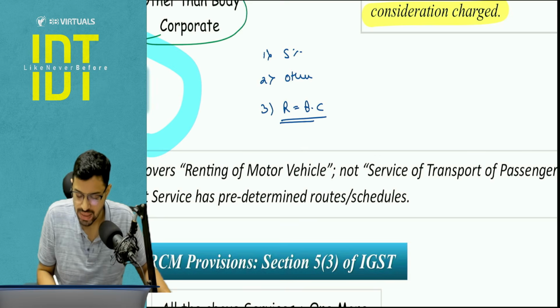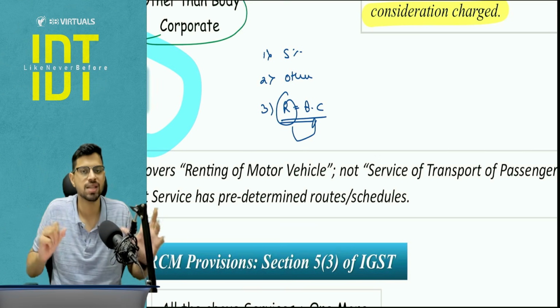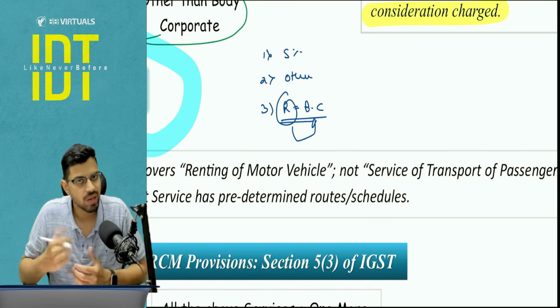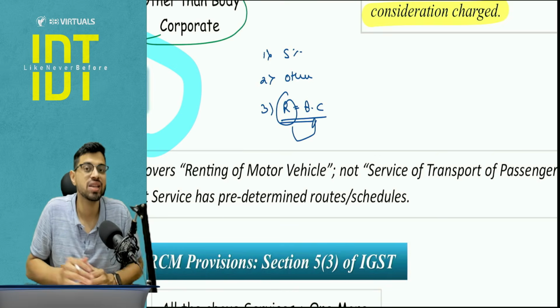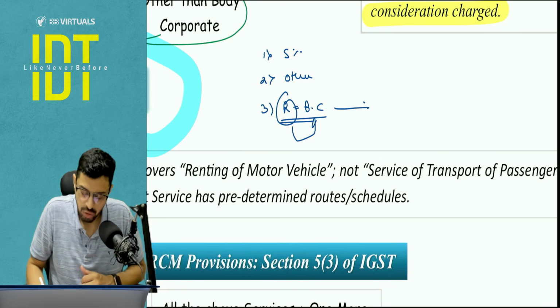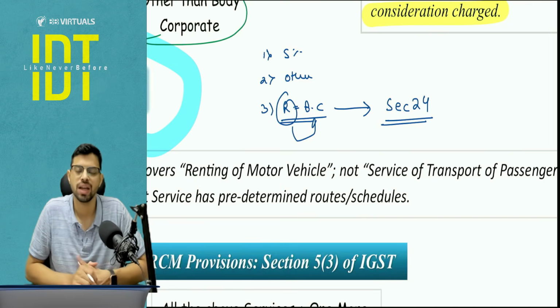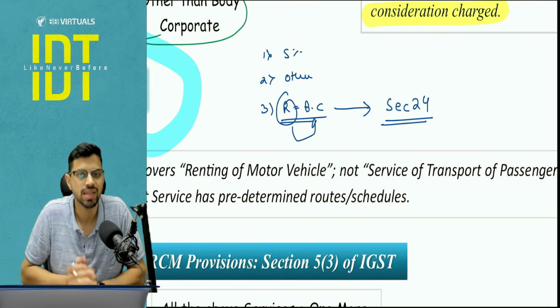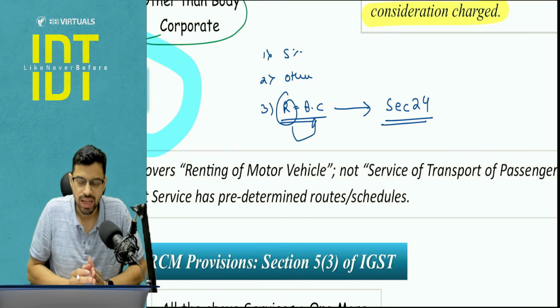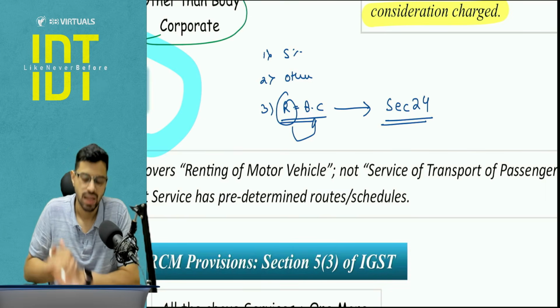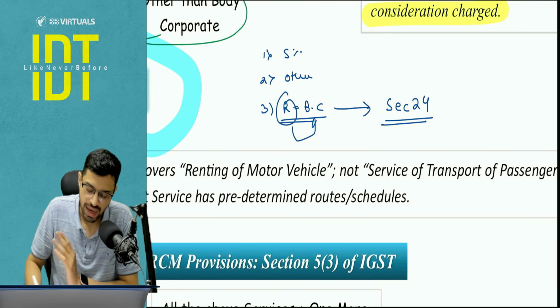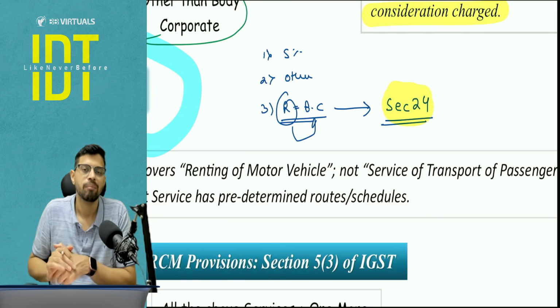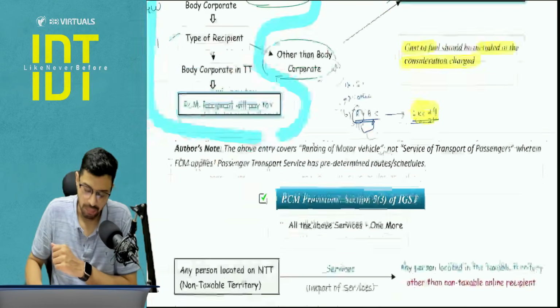So we can ask the recipient, who is conducting business in a proper company and LLP manner, to pay the GST. And if he is currently not registered, then he will have to get registered under section number 24. If he is already registered, it does not matter, he will pay tax under RCM. So regardless of what the status of registration is, RCM will apply. And here a query comes: what if the recipient is unregistered? That's where I'm telling you chapter number 8, section number 24 will apply. Mandatory registration provisions will apply on him.